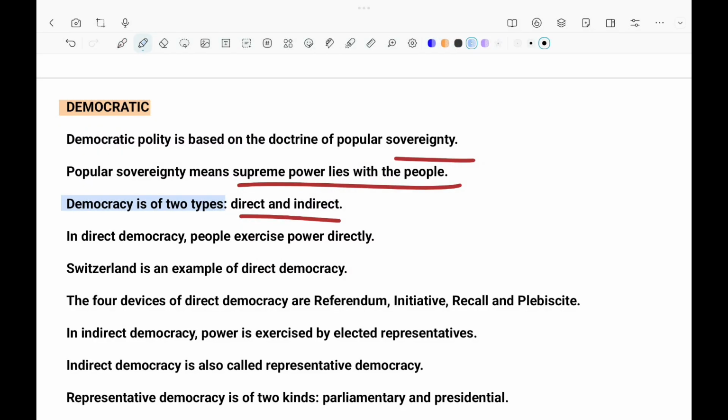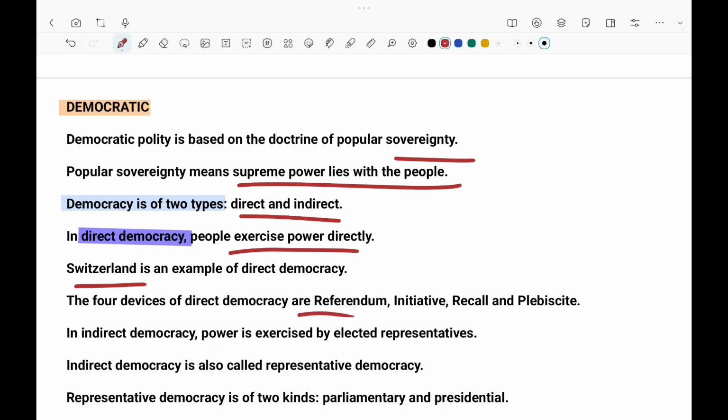In direct democracy, people will rule by themselves. Example, Switzerland, where people rule by themselves by following four principles.